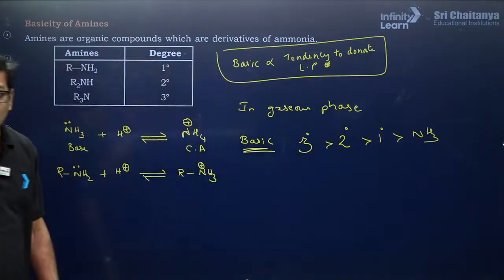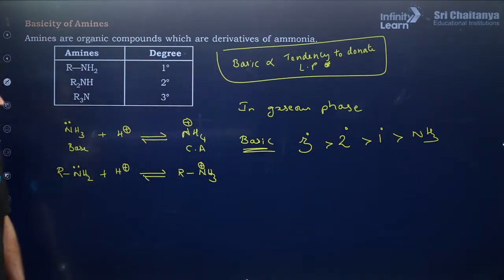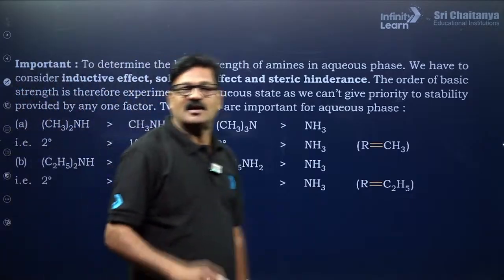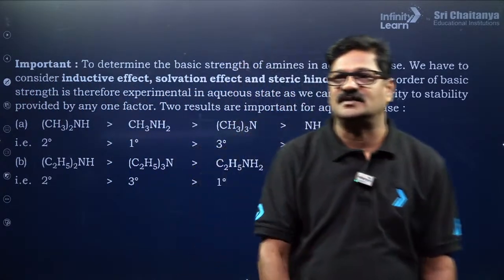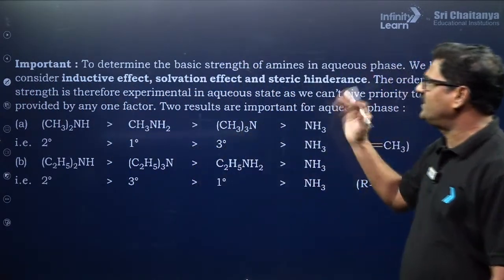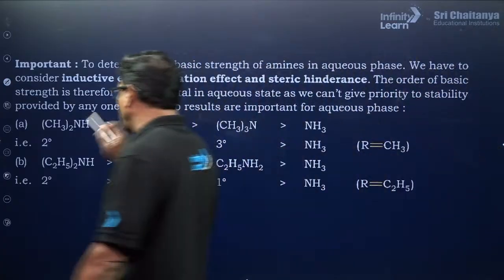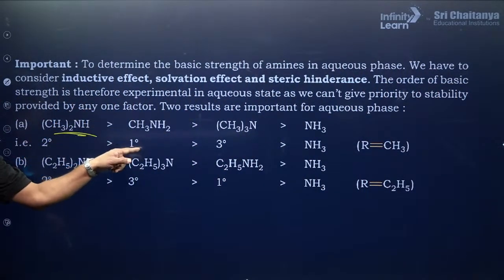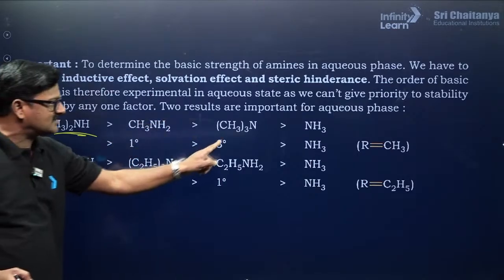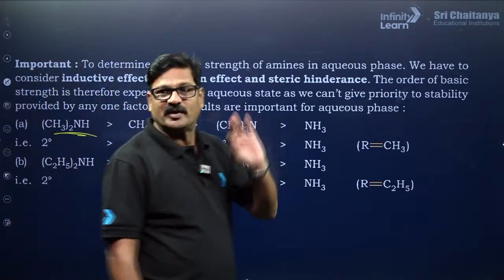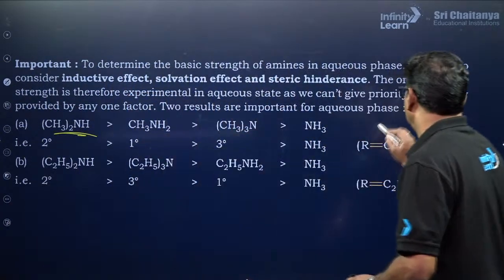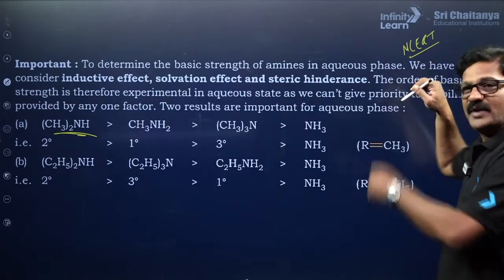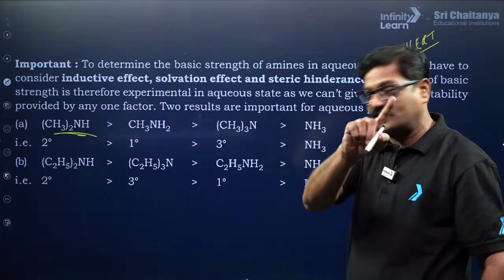Okay, but in the aqueous phase, it is given in the NCERT directly. It all depends upon the steric factors, the hydration factors, and various other factors. If the group is a methyl group, secondary is greater than primary is greater than tertiary is greater than ammonia. This is a super important point, and this is purely based on NCERT data, and based on this you are expected to get a question.